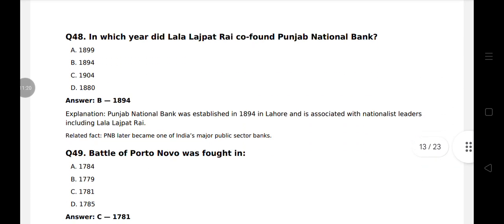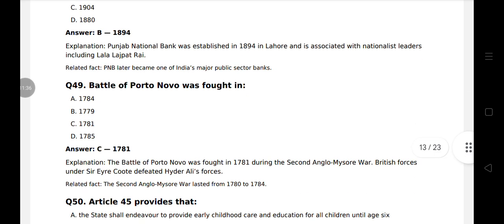Question 48. In which year did Lala Lajpat Rai co-found Punjab National Bank? 1894 in Lahore, associated with nationalist leaders including Lala Lajpat Rai. Question 49. Battle of Porto Novo was fought in 1781. During the Second Anglo-Mysore War, British forces under Sir Eyre Coote defeated Hyder Ali's force. The Second Anglo-Mysore War lasted from 1780 to 1784.